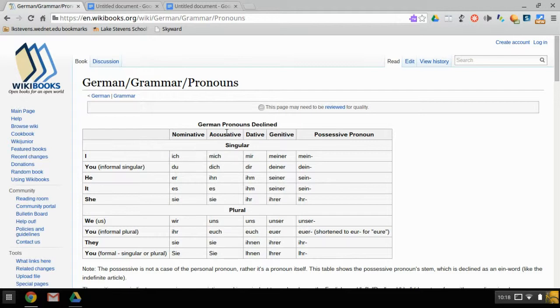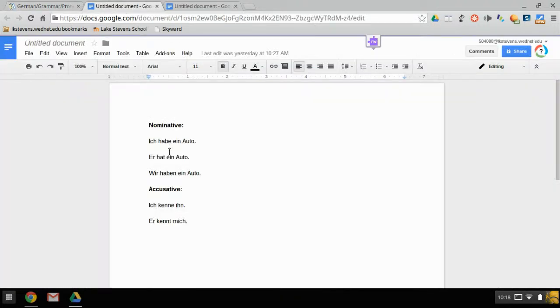And so accusative is when you're talking and something is happening to that person. So if something is happening to yourself, you would say this, and then is happening to me, which means I. So we have an example over here for accusative. Over here is kennt mich, which means he knows me. The same thing for up here. We see nominative where we're talking about yourself. You say ich habe ein Auto, which means I have a car. So you are the subject and you have a car.